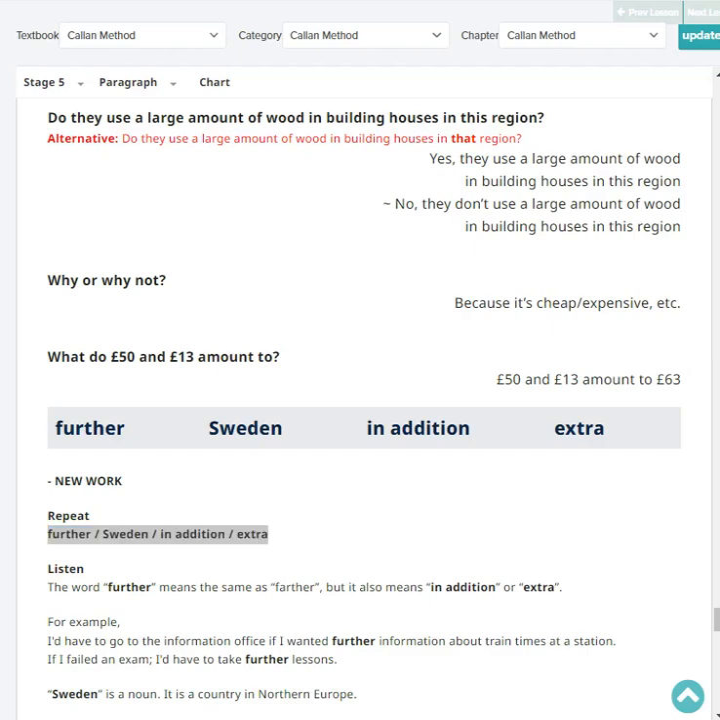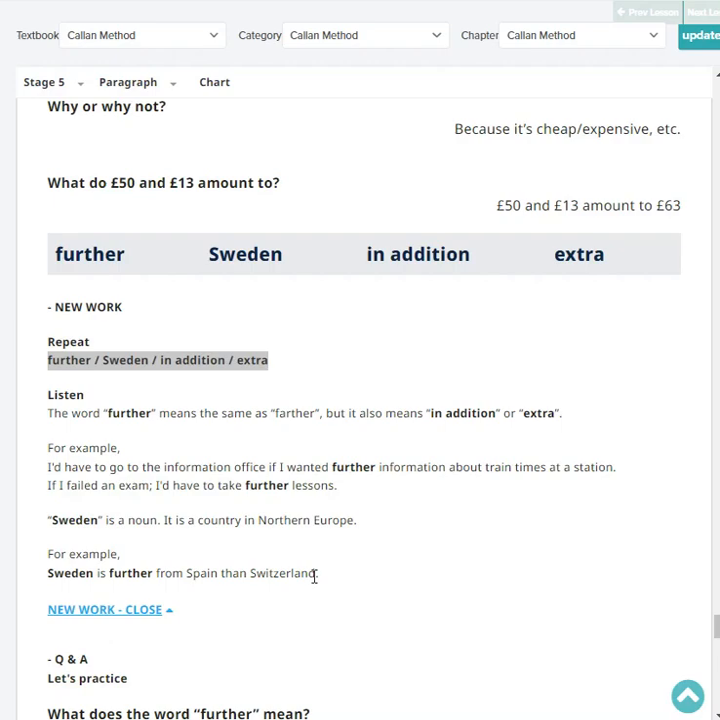Further. Sweden. In addition. Extra. Very good. Okay, listen. The word further means the same as farther, but it also means in addition or extra. For example, I'd have to go to the information office if I wanted further information about train times at a station. If I failed an exam, I'd have to take further lessons.